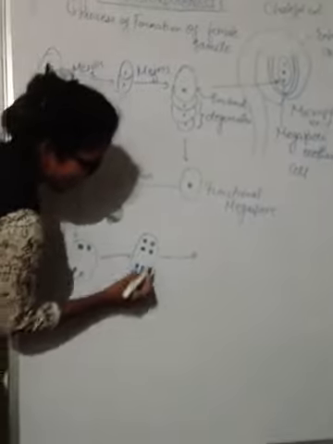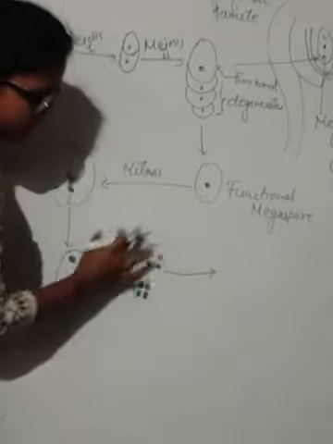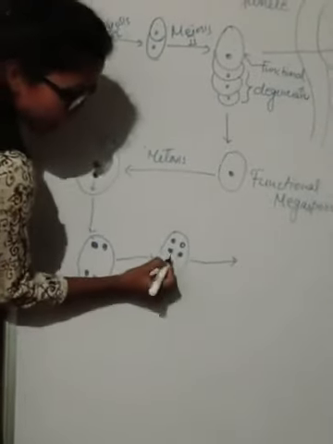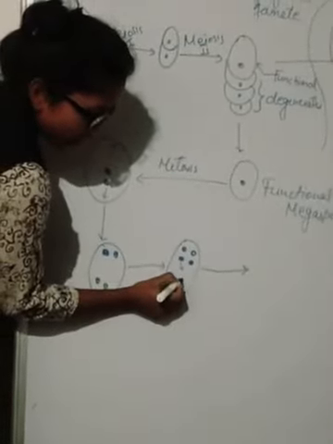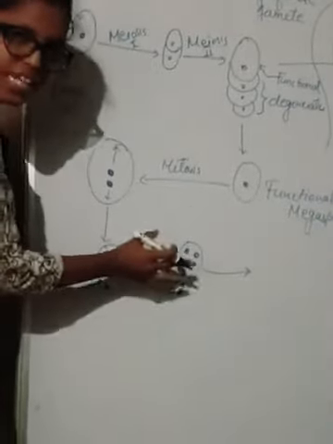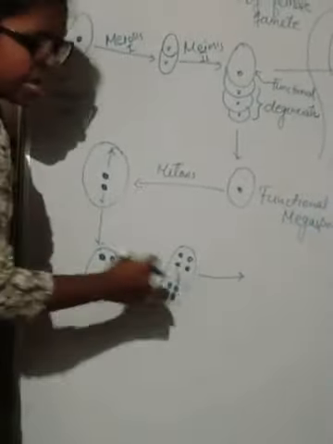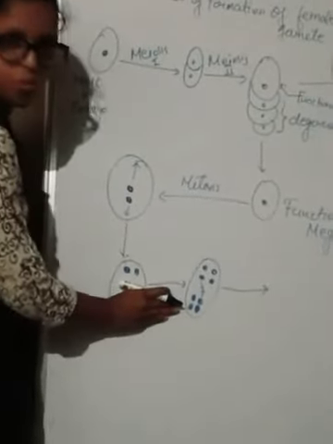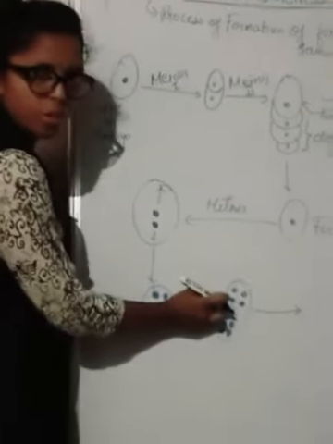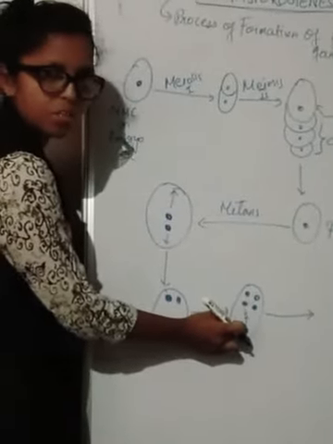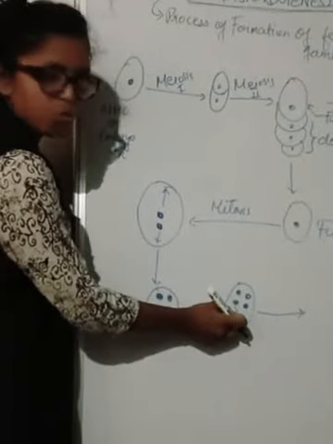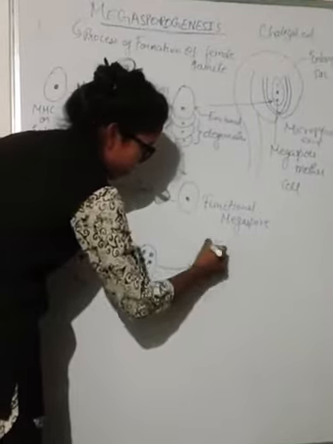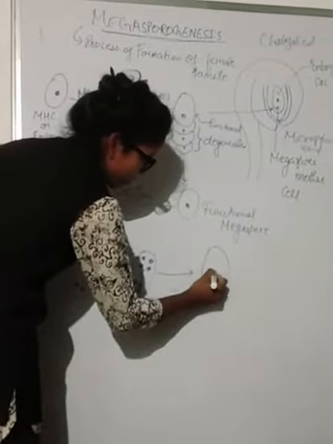what will happen? After this division, there will be 4 nuclei at the chalazial end and 4 at the micropylar end. One nucleus from this side and another nucleus from the other side will come to the center and fuse. You can see here 4 nuclei and here also 4 nuclei. So one nucleus from the opposite side and one from the other side will come together and fuse in the middle. Like this they will fuse, the 2 nuclei.